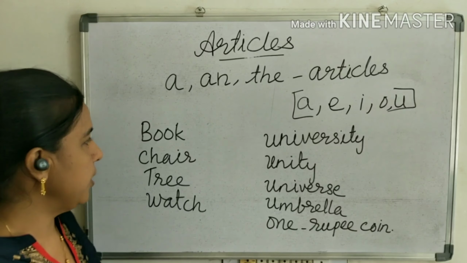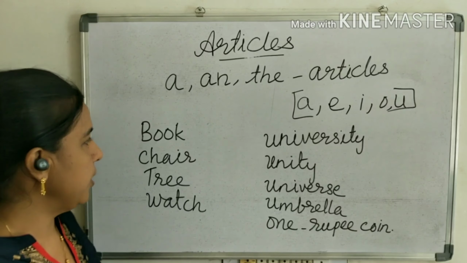A and an are used before countables in the singular number. Here book, apple and island. Book is a countable noun. One book, two books, like that we can count. So this is countable and singular also, only one. So here before book we will use the article a, because it's a consonant sound.